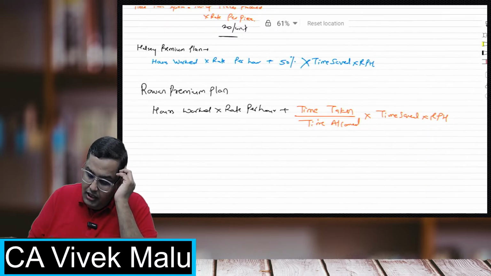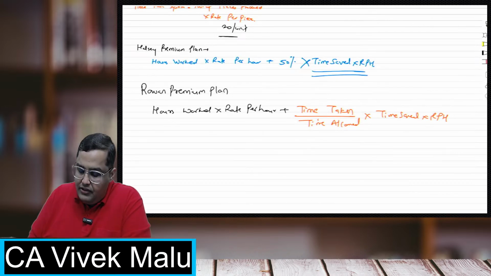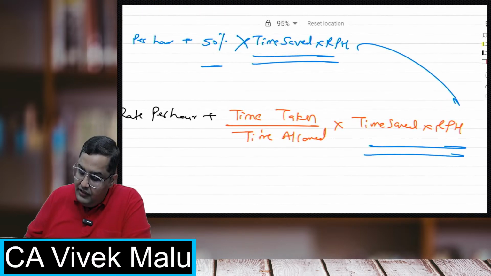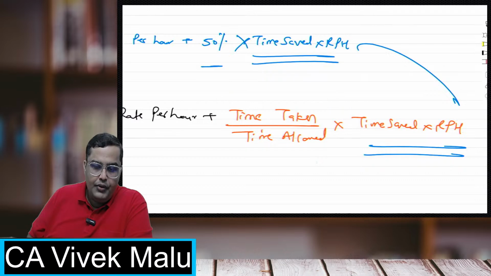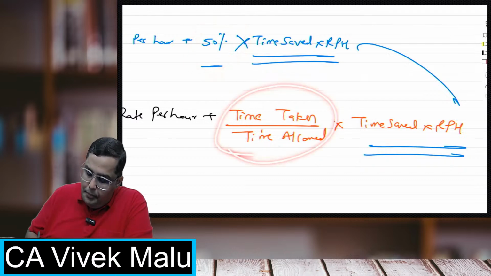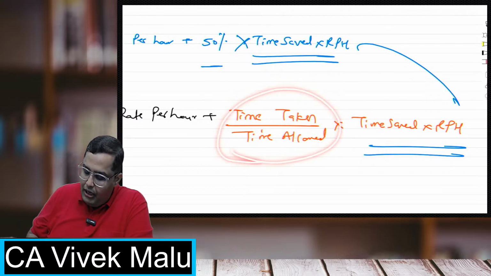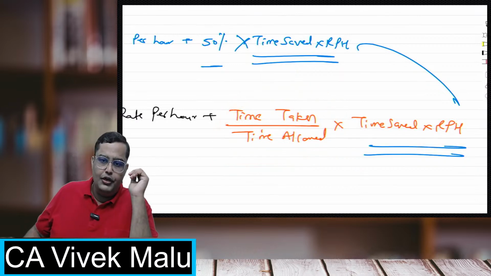Now you can see in the formula for Halsey, there was time saved into rate per hour at 50%. So time saved into rate per hour is over here also. It is the same. The only difference is in Rowan premium plan, the bonus is in the ratio of time taken to time allowed. In Halsey, it was straight away 50%. Okay, time taken upon time allowed into time saved into rate per hour. This is how it works.